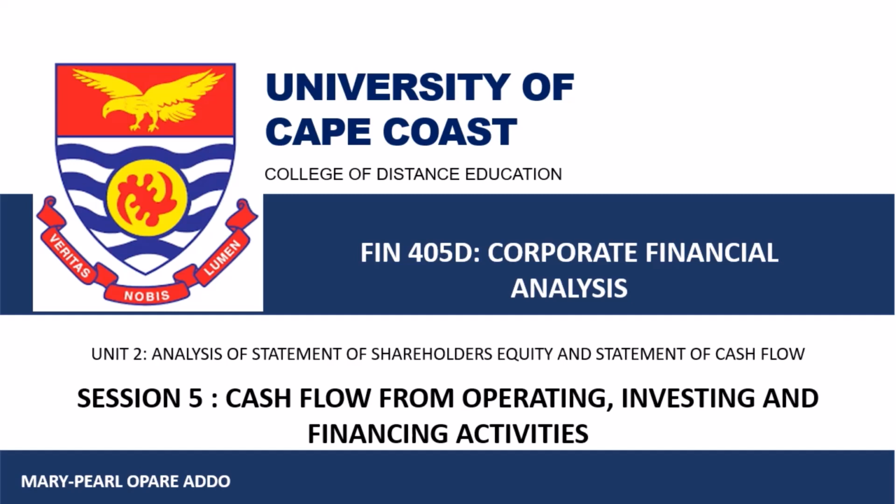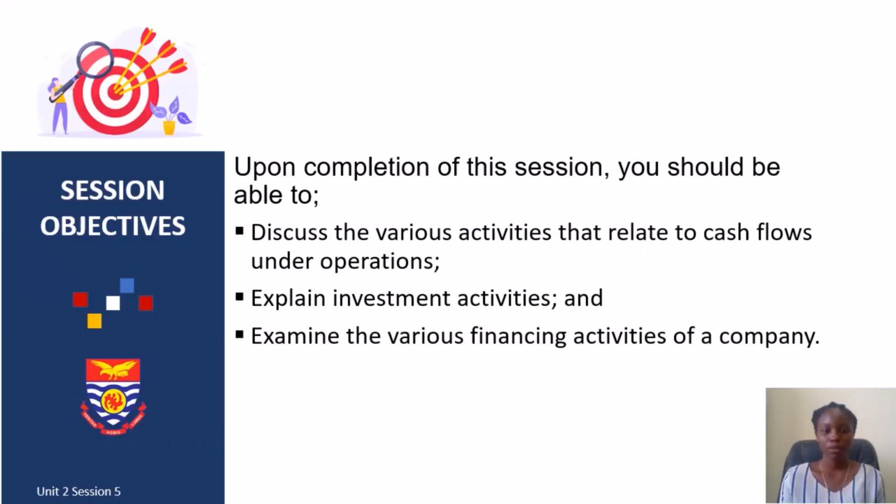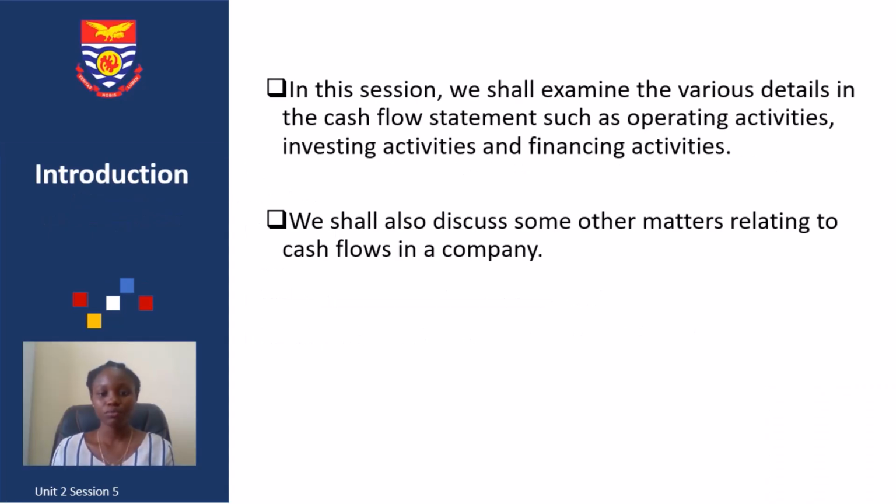In this session, we'll be discussing cash flow from the three main activities of businesses: operating activities, investing activities, and financing activities. By the end of this session, you should be able to discuss the various activities that relate to cash flows under operations, under investment, and also under financing activities of a company. We'll examine in detail the cash flow statement that relates to operating, investing, and financing activities. And we'll also discuss other important matters relating to cash flows of companies.